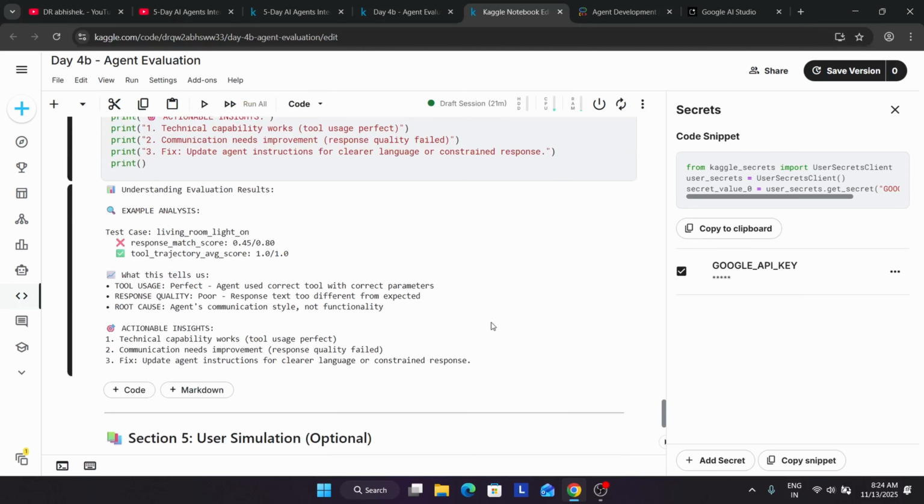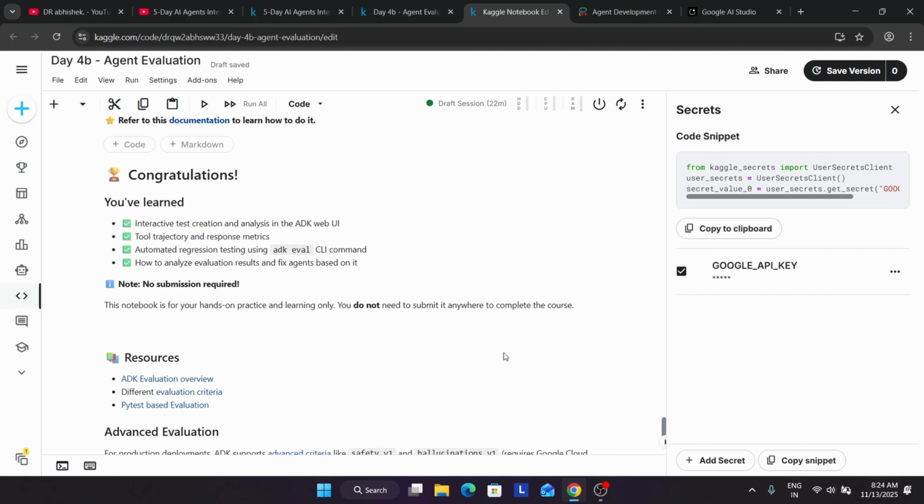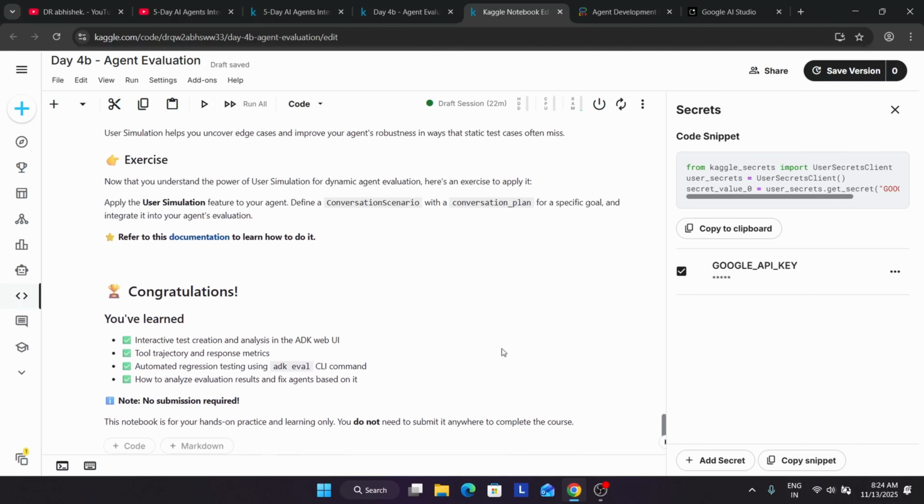So let's analyze. You can see here the test case is living room light is on. The match score is 0.45 of 0.80. Basically it's lesser, and here the tool trajectory average score is 1 by 1. The tool usage is perfect and we can use it to get the correct data. Basically, the response match score tells us the accuracy and correctness of the prompt response. Now here you can see section 5 is user simulation, and here we have completed the day 4 module.